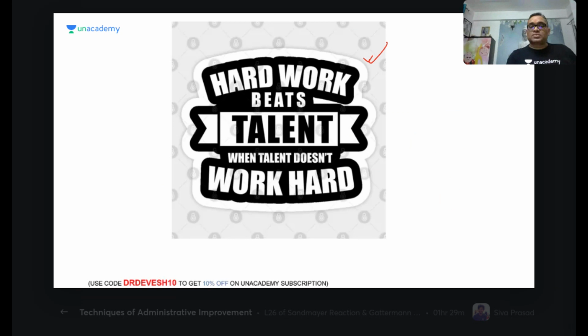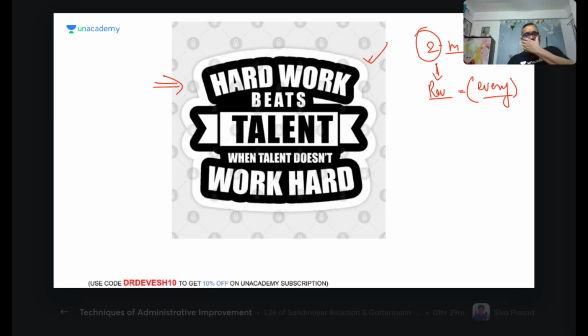And remember, because the time is coming nearer and nearer, so always remember those who are going to do hard work, they are definitely going to win the race. And these last 2 months, basically last 2 months, why I'm saying, because I'm comparing with the AIIMS, right? So if you are preparing for AIIMS, these 2 months, focus more on revision. Try to revise every day. Do not designate a single day, because I see that many places they say that one day you keep it for the revision and that day never comes, right? That is the truth. I'm telling you, that day will never come, because you are planning for a huge chunk.